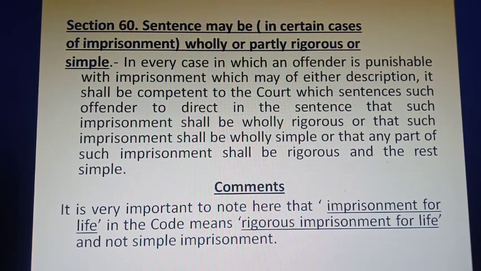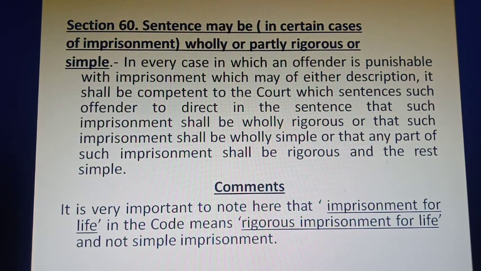In every case in which an offender is punishable with imprisonment which may be of either description, it shall be competent to the court which sentences such offender to direct in the order of sentence that such imprisonment shall be wholly rigorous, or that such imprisonment shall be wholly simple, or that any part of such imprisonment shall be rigorous and the rest of the imprisonment will be simple.